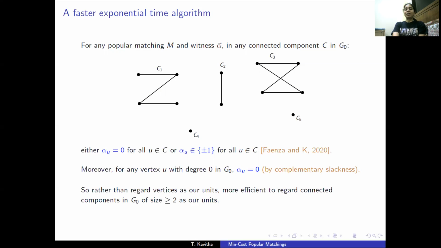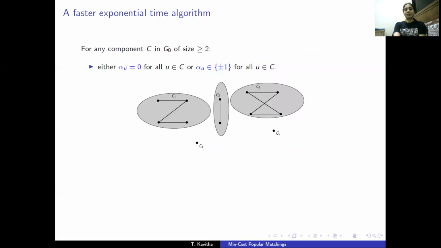So rather than regard individual vertices as our atomic entities or units, it's more efficient to regard connected components in the popular subgraph as our units. For any non-trivial connected component in the popular subgraph, let's look at all vertices in it as one entity, as a whole. All these vertices have the same parity of alpha values.